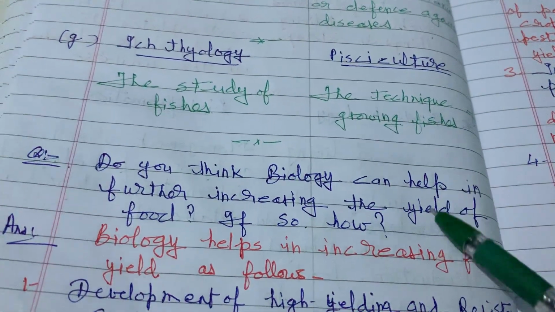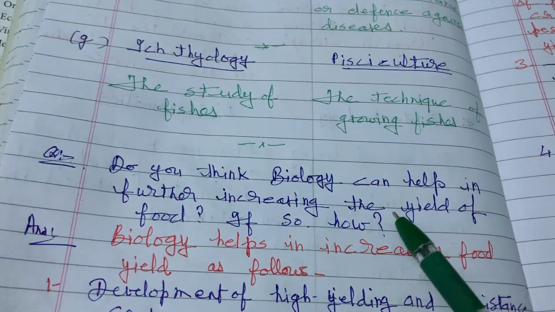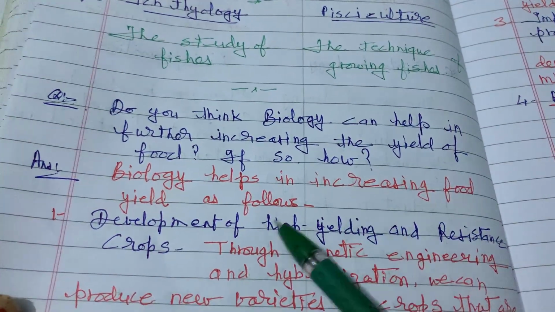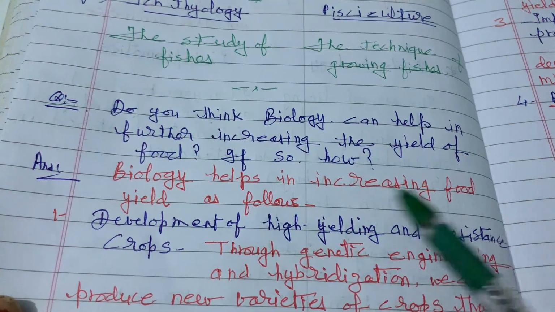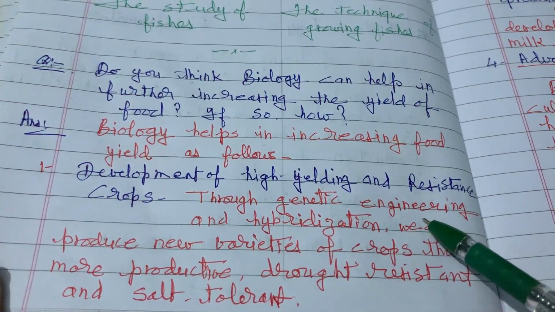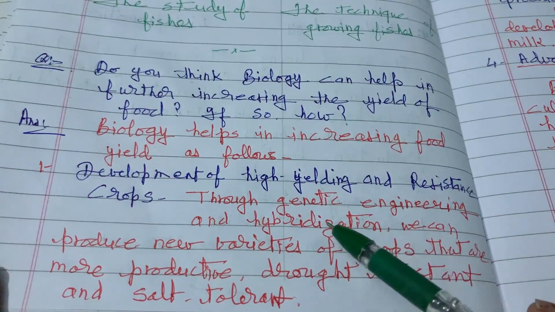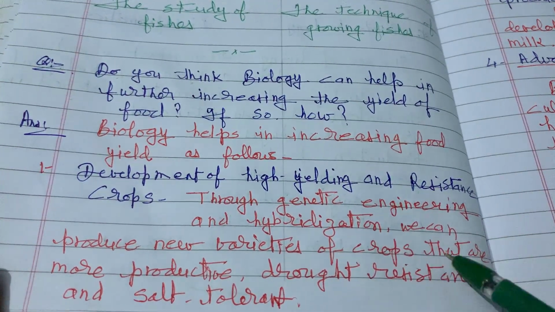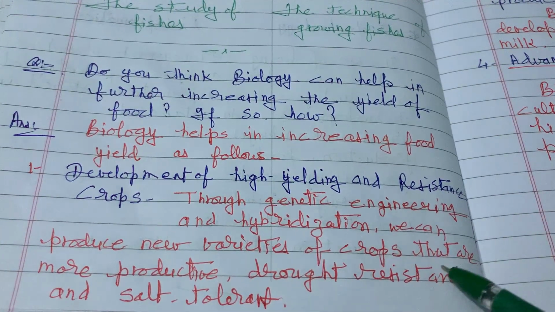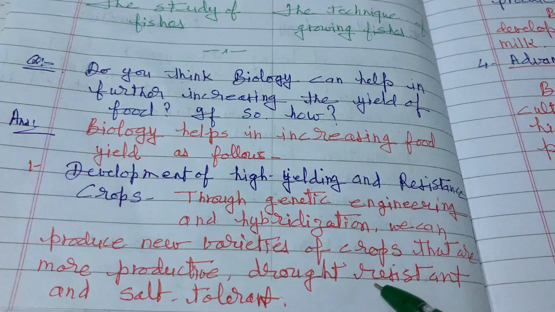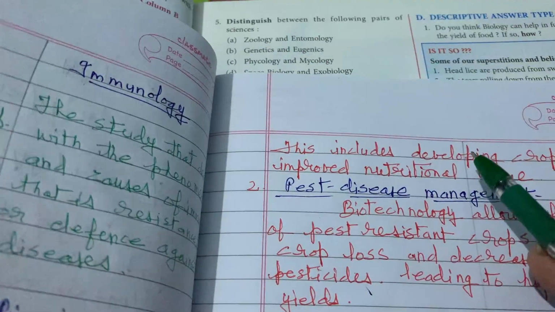Do you think biology can help in further increasing the yield of food? If so, how? Yes, biology helps in increasing food yield as follows. Development of high yielding and resistant crops through genetic engineering and hybridization. We can produce new varieties of crops that are more productive, drought resistant and salt tolerant.